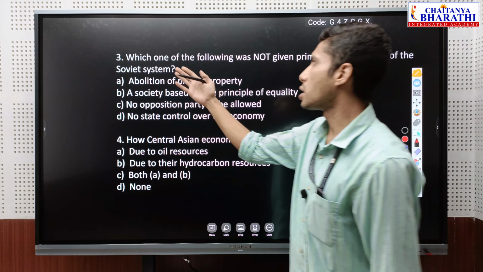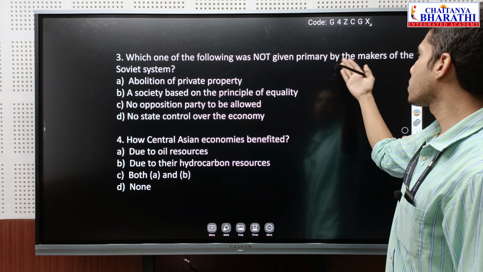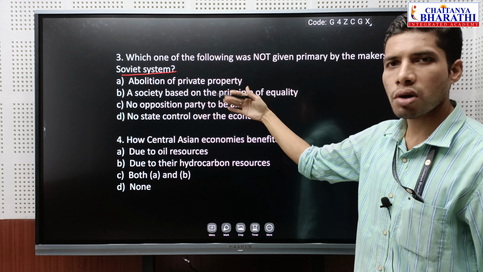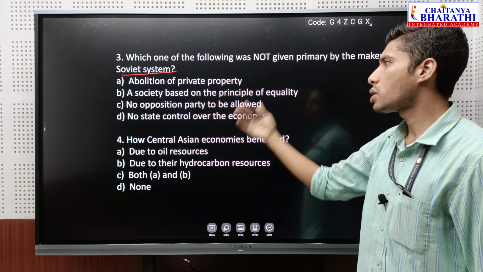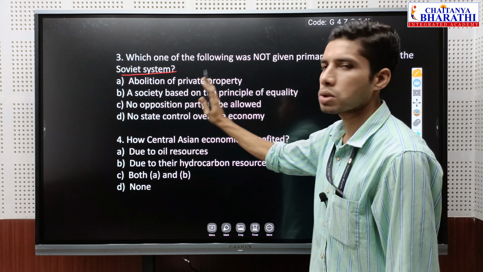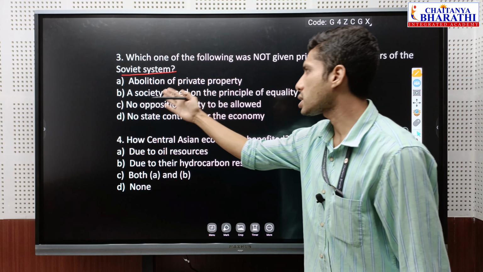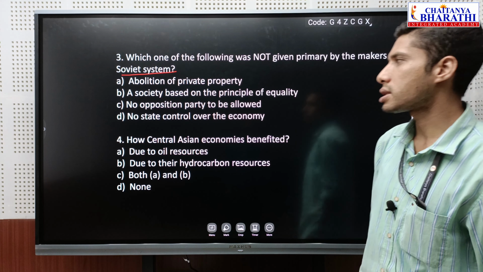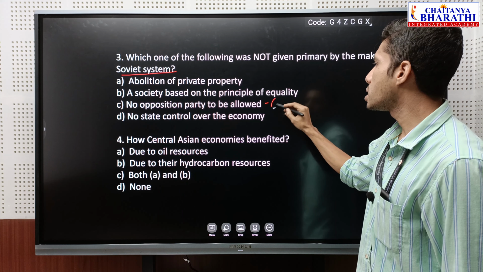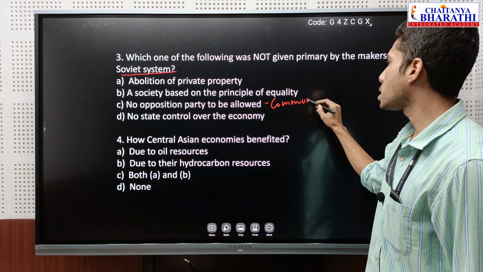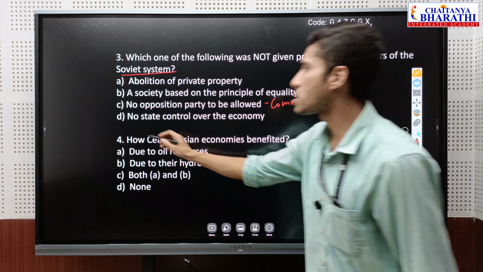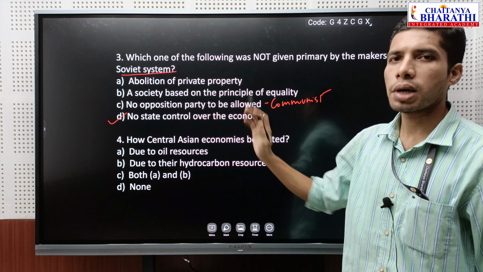So question number 3. Which one of the following was not given primacy by the makers of the Soviet system? So in the Soviet system, which was not a feature? Same as question number 1, it is asking. Abolition of private property. Yes, socialism believed there should not be private property. A society based on the principle of equality. Yes, it is correct. No opposition party to be allowed. Yes, in socialist countries there was mainly only one form of government, the communist government. No state control over the economy. This statement is wrong. The economy was fully controlled by the state.